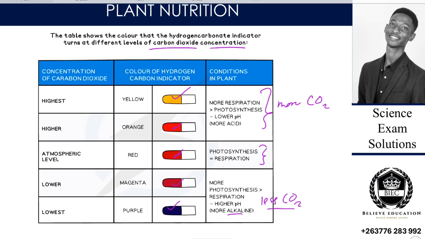So let's say, for example, you want to decrease the carbon dioxide concentration within an area, you plant green plants. That's why green plants are planted, because we want to avoid greenhouse gases. They say plant trees, plant trees. Why? Because trees would take out that carbon dioxide.